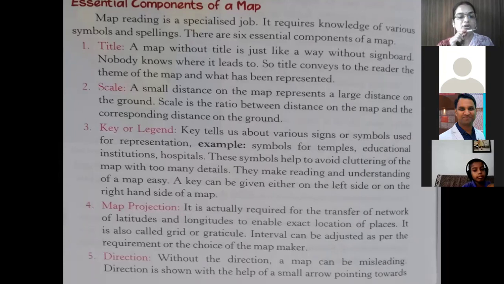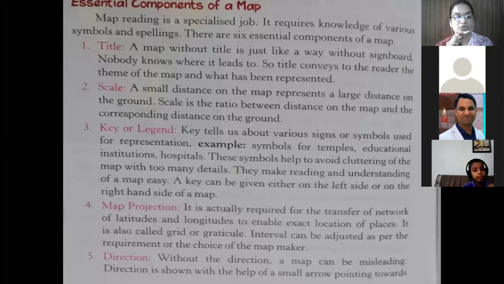Now, another important component is map projection. Map projection is actually required for the transfer of the network of latitudes and longitudes. Why is it required? It is required for the transfer of the network of latitudes and longitudes to enable exact location of places. It is also called grid or graticule. Intervals can be adjusted as per the requirements or the choice of the map maker.